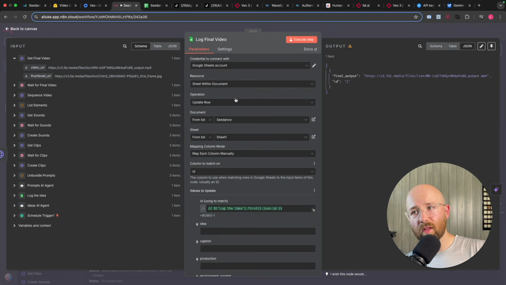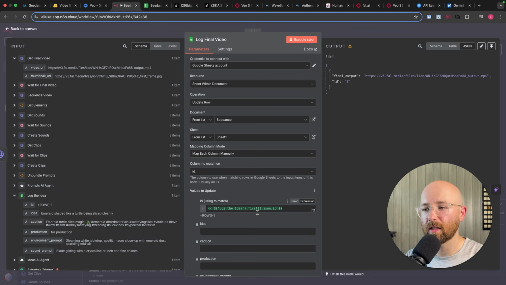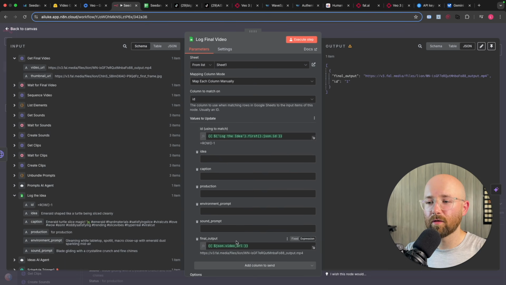Now for here what we're doing is connecting to Google Sheets. All this stuff's the same, Seedance sheet, but this time the operation is updating a single row. So it has to first find which row am I going to update. So you map each column manually, and we're matching ID. So matching ID to the ID that we actually had given it here. So this ID. And then we're changing the final output, which is json.video URL. And then it gives you that URL.